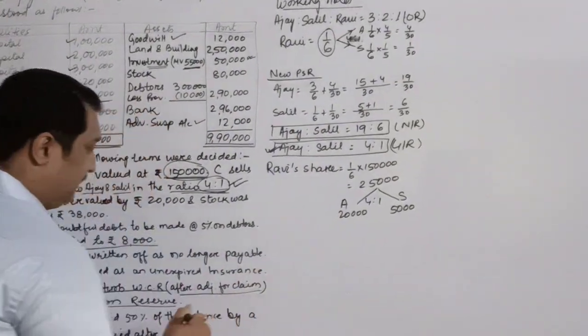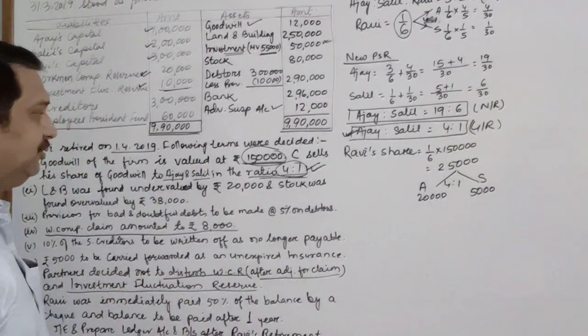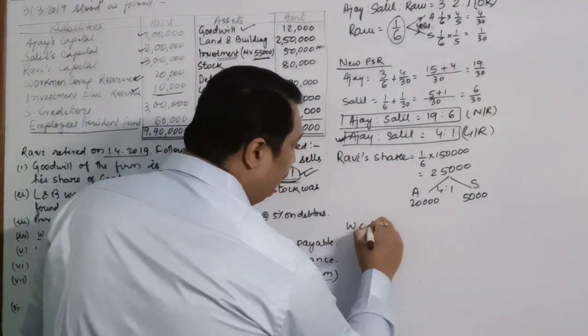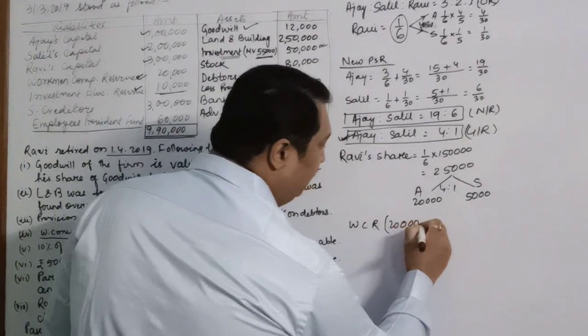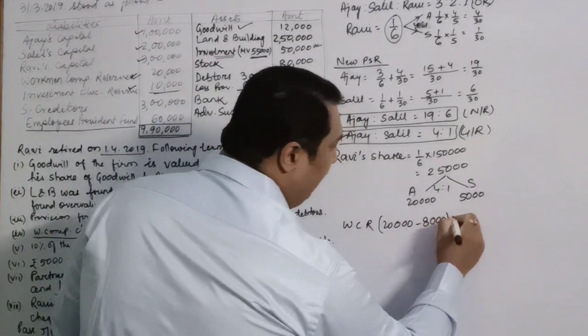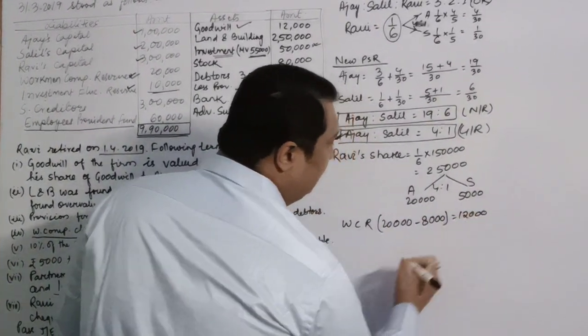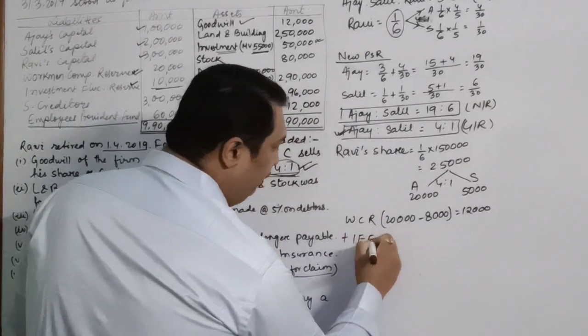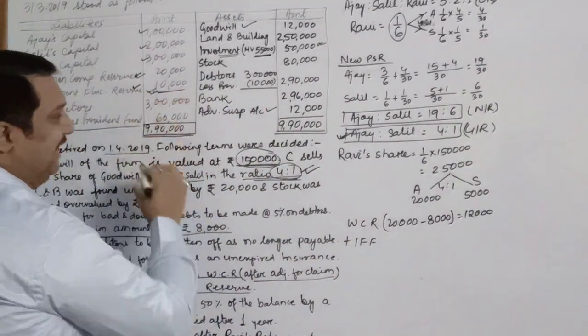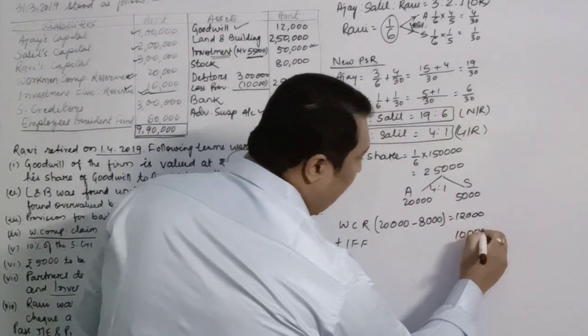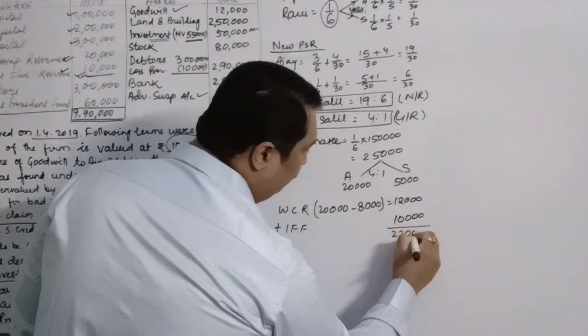Since they want to show it in the new balance sheet, the WCR, which was rupees 20,000, out of this we will pay the claim. Balance is rupees 12,000 plus IFF. The IFF was rupees 10,000. So the total amount becomes rupees 22,000.